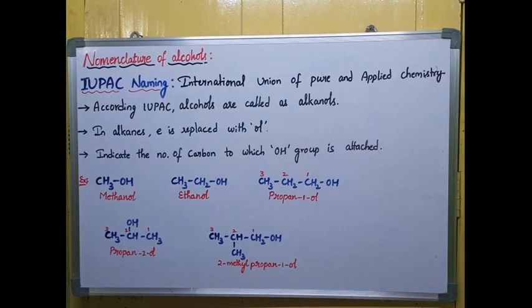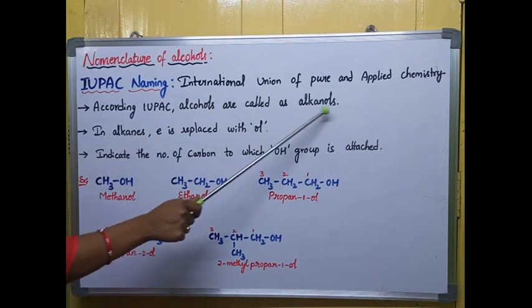Next, coming to the IUPAC naming. IUPAC means International Union of Pure and Applied Chemistry. This IUPAC naming is worldwide accepted naming. IUPAC is an organization which gives names, and these names are worldwide accepted. According to IUPAC, alcohols are considered as alkanols.